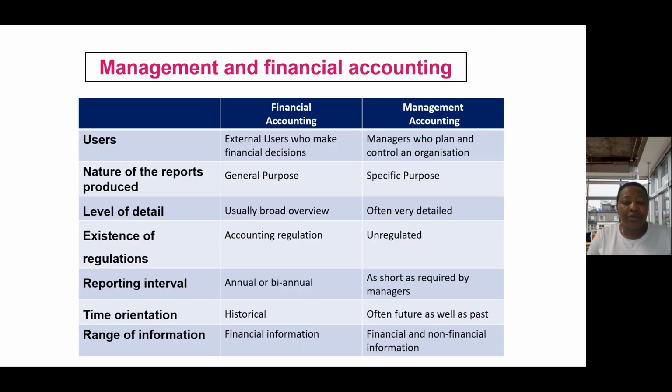Okay, so in summary, when we're differentiating between management and financial accounting, it has to do with key issues around users. The users of management accounting are managers who help to plan things within the organization. But with financial accounting, external users are mainly the ones who use it because it helps them make informed decisions. Also, with financial accounting, the nature of the reports being produced is general purpose. It tries to cover everything about what the business is doing.